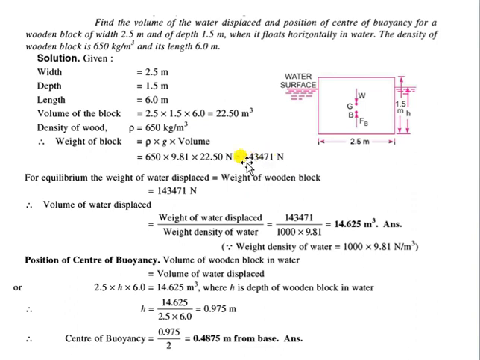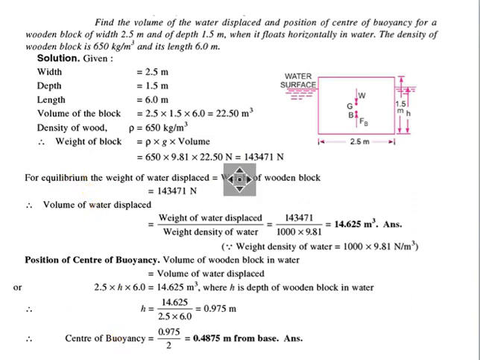Now from the Archimedes principle, or from the definition of buoyancy, we can say that the weight of the water displaced should be equal to the weight of the wooden block. Okay, now the weight of the wooden block is already calculated. So the weight of the water displaced will again be rho into volume into g, so the density of the liquid into the volume of the liquid displaced into 9.81.